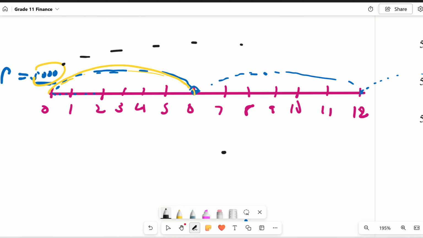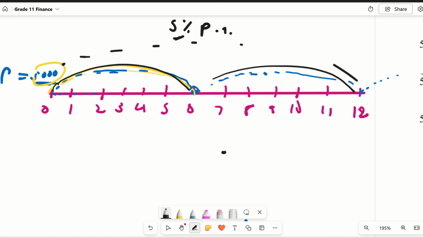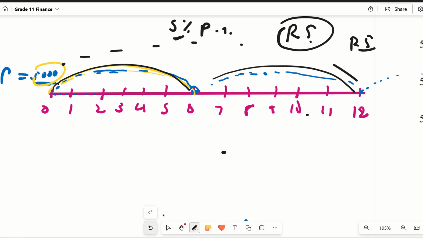So you're gonna decide, okay, over a period of a year, the interest that they're talking about is 5% per annum. So now, over a year, we've got 2 growth periods, each one 6 months. So these 2 growth periods will share the 5%. Same as having twins. You've got twins and then you only have 5 rand, and then now you want to give them pocket money on a particular day. So if you're going to split the 5 rand in half, you're going to go 5 rand divided by 2, right? Similarly, these 2 periods of 6 months will share the 5%. So it's going to be 5% divided by 2, which is